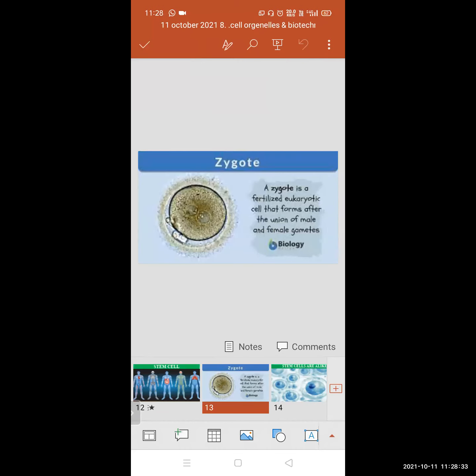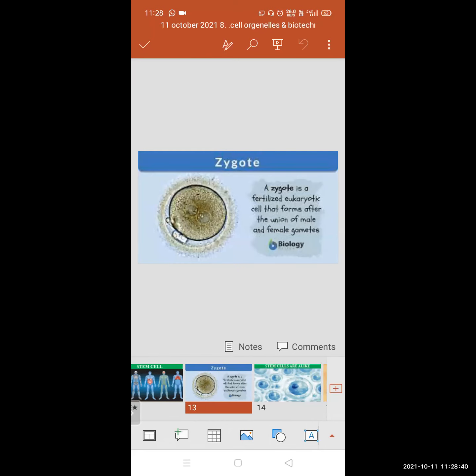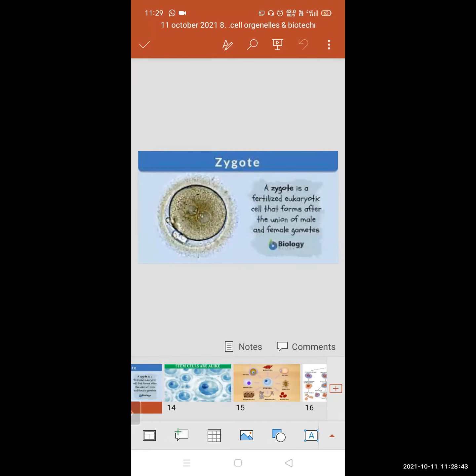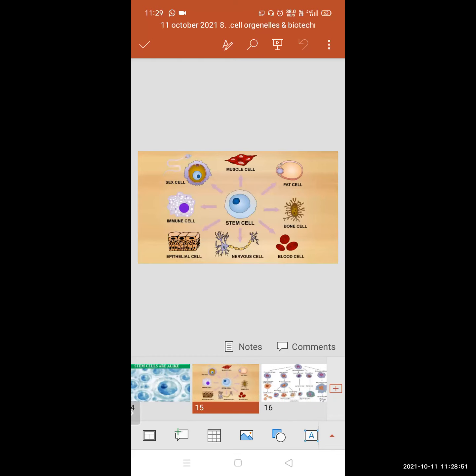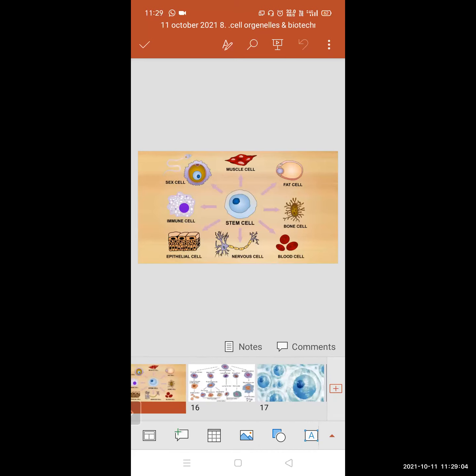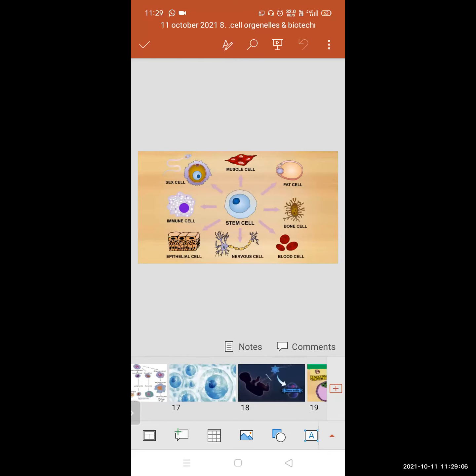Then we have learned what a zygote is. A zygote is a fertilized eukaryotic cell that forms after the union of the male and female gametes. These stem cells are capable of forming different types of cells in the human body, like muscle cells, sex cells, immune cells, epithelial cells, nervous cells, blood cells, bone cells, and fat cells.